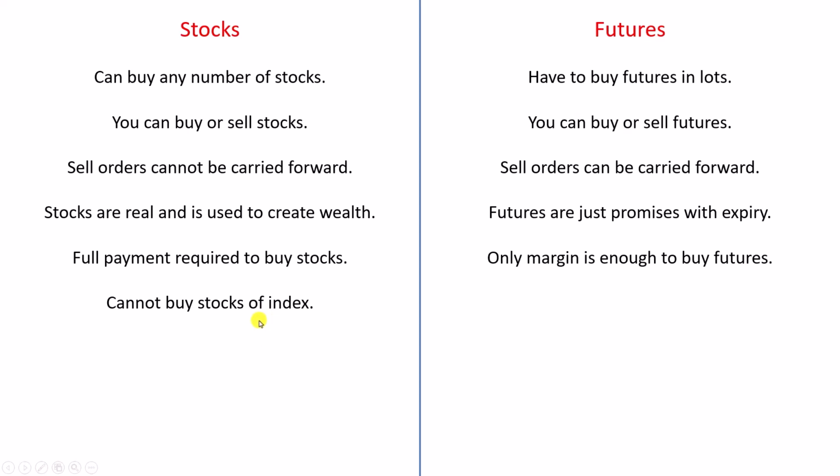Of course, we have exchange traded funds where you can do that, but generally speaking, you cannot buy stocks of an index. Whereas in futures, you can buy futures of indices. You can buy futures of Bank Nifty, you can buy futures of Nifty, of Nasdaq, and so on. So that is one more difference between stocks and futures.